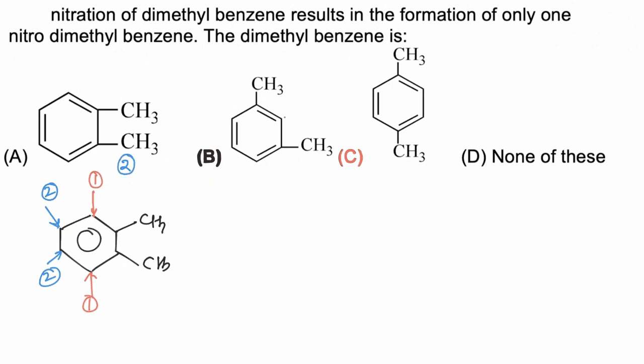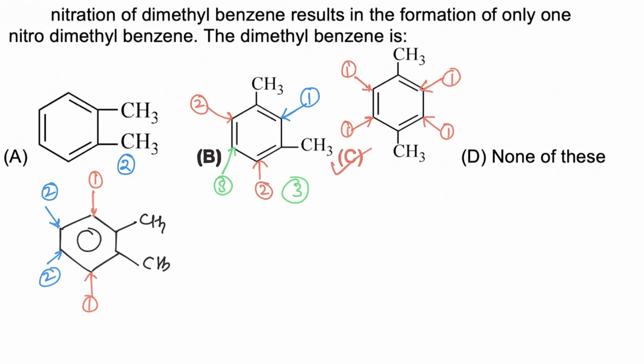Now in option B, if NO2 is attached at this carbon, then 1 product is formed. If NO2 is attached at these 2 carbons, then an identical product is formed, and a third product is formed when NO2 is attached at this carbon. So in this case a total of 3 products are formed. While in option C, if NO2 is attached at any of these positions, we will get an identical product, the same product is obtained, and hence the correct answer is C.